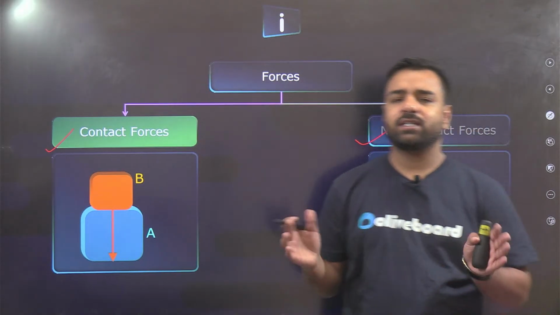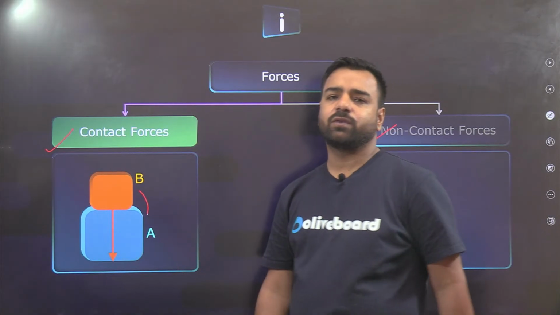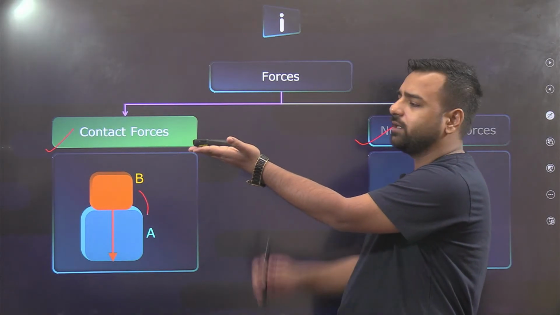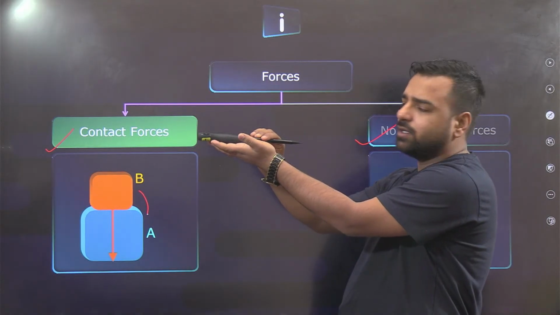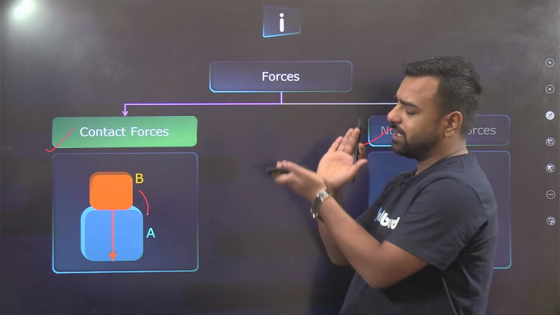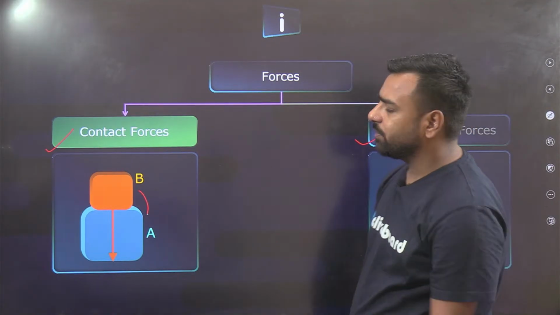So when there is a physical contact, just see, that's the example of contact force. Let's say there's a remote in my hand, right? If I try to push it, it is going to move forward. So since it is moving forward, I'll say, sir, I physically touched this remote, only then this remote was moving. So that's the example of a contact force.